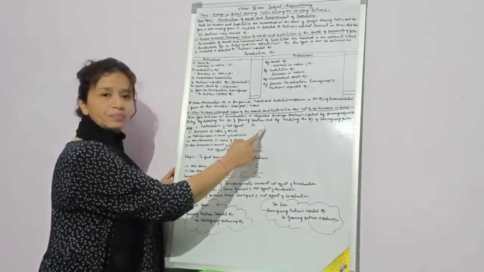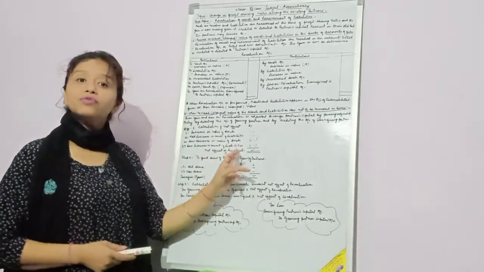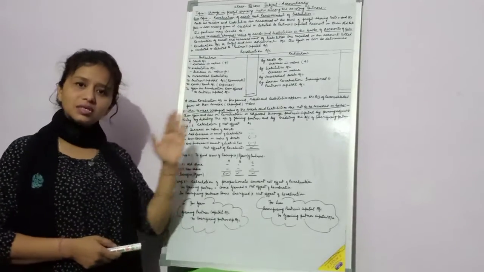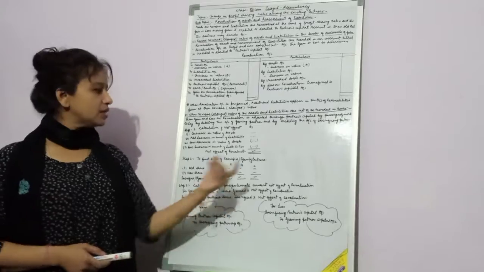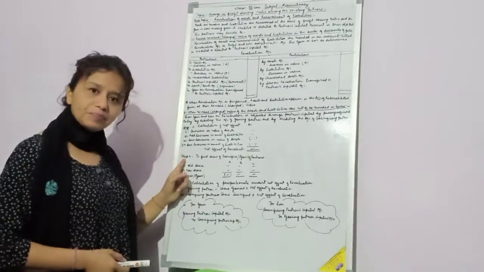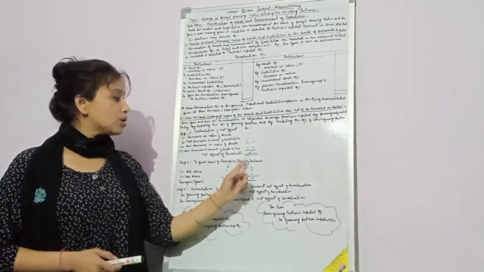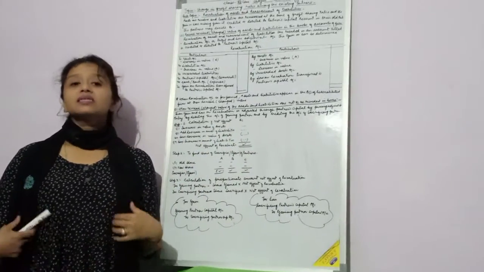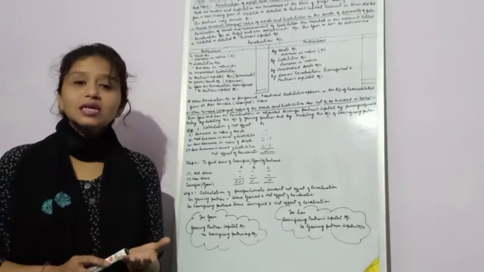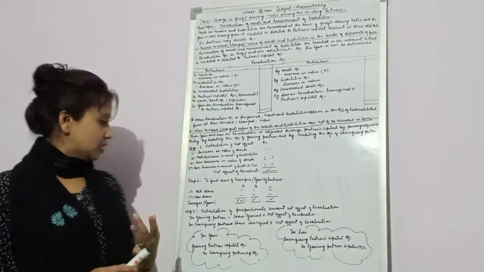When you compare these things, you will have the net effect of revaluation. So this is the first step. When you compare all this increase and decrease of assets and liabilities, you will get some net effect. After that you will go to the second step: the share of sacrifice or gain of the partner. The second step is to find out whether there is a sacrificing partner or a gaining partner. How will you do it?